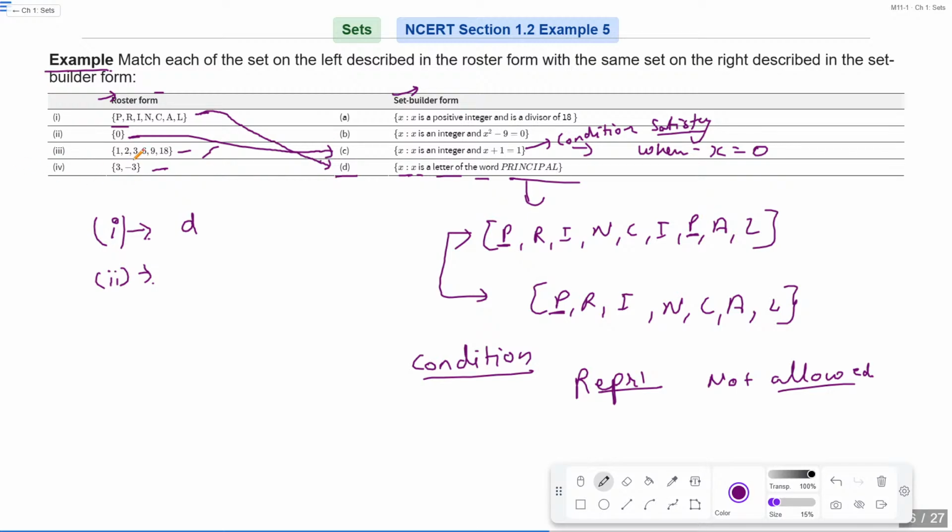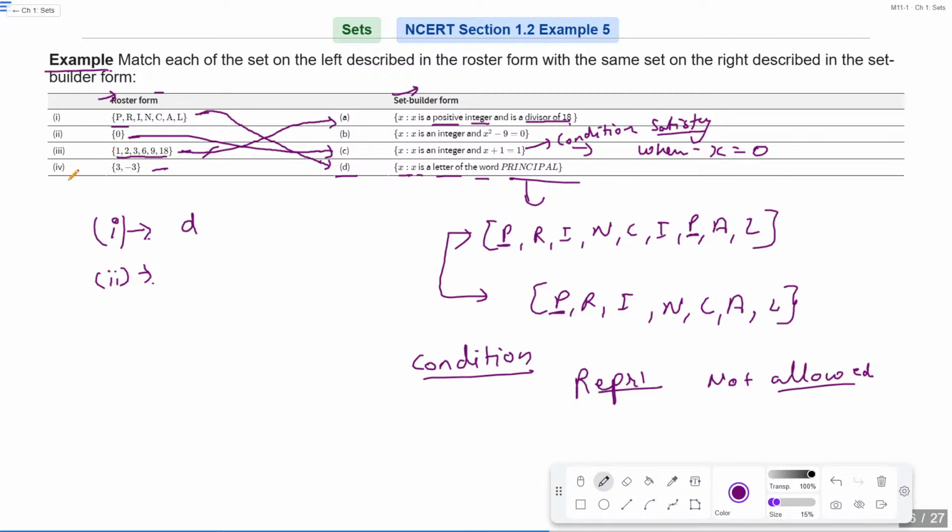Now for the third one, what is the set builder form for the third one? A. Why A? Because x such that x is a positive integer and divisor of 18. Okay. So these are all elements which divide 18.